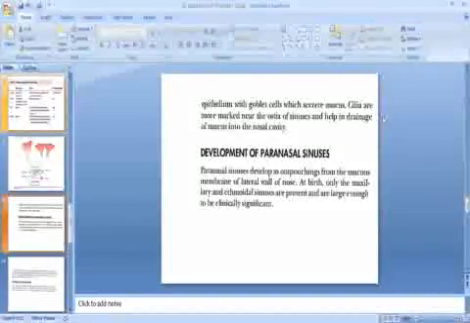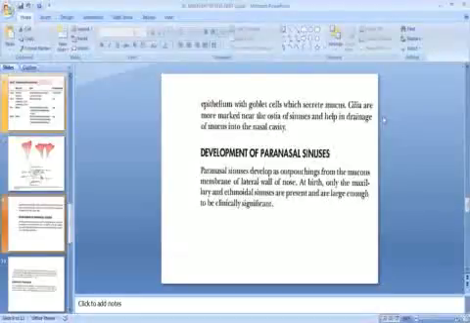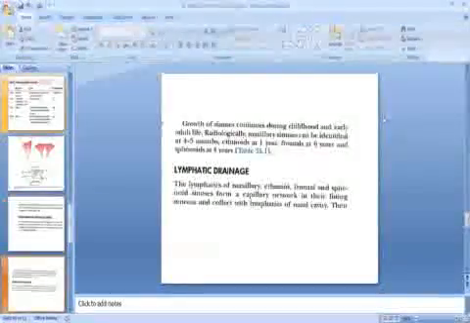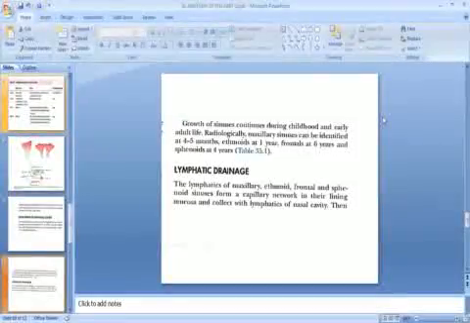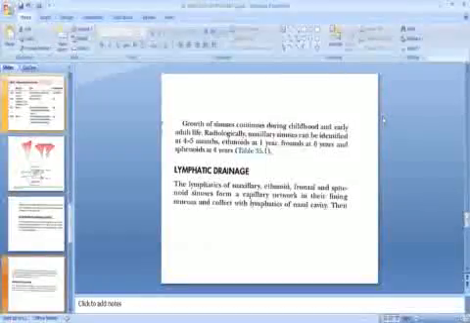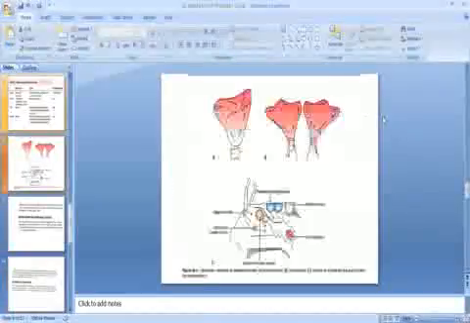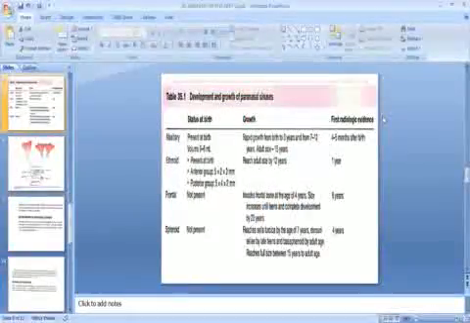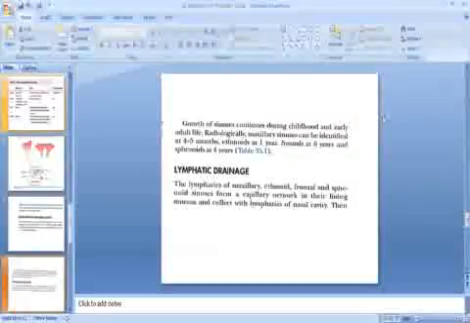At birth, only the maxillary and ethmoidal sinuses are present and are large enough to be clinically significant. Growth of the sinuses continues during childhood and early adult life. Radiologically, maxillary sinuses can be identified at 4 to 5 months, ethmoids at 1 year, frontals at 6 years, and sphenoids at 4 years. This shows the development and growth of paranasal sinuses, the status at birth, growth, and first radiological evidence.